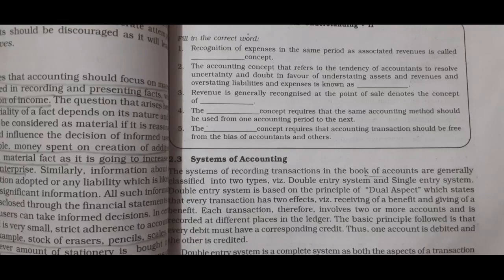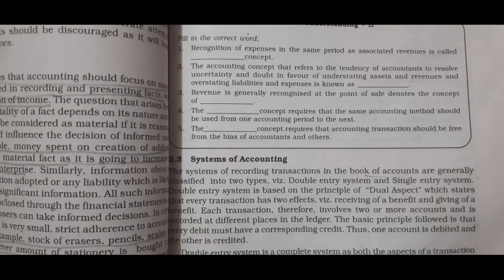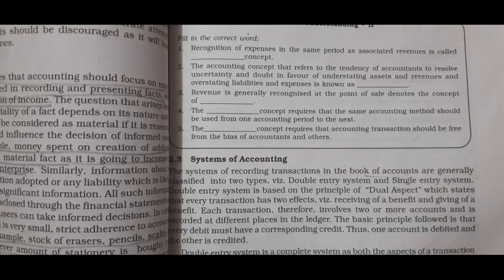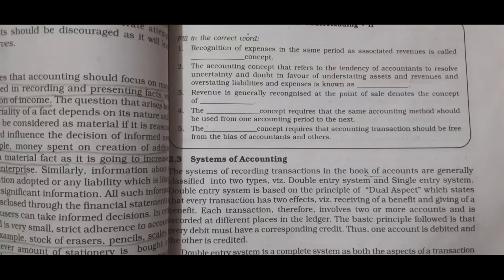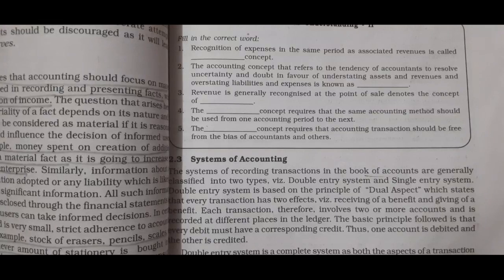But in accrual basis of accounting, under this method, all the transactions are recorded in the books of accounts which are related to both aspects, cash or credit. According to this, the firm prepares a bill or raises an invoice for credit transactions.